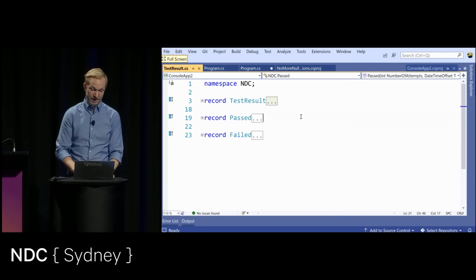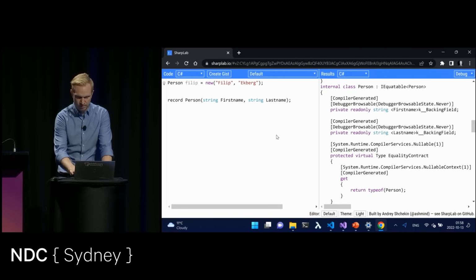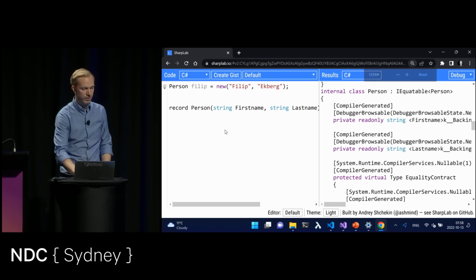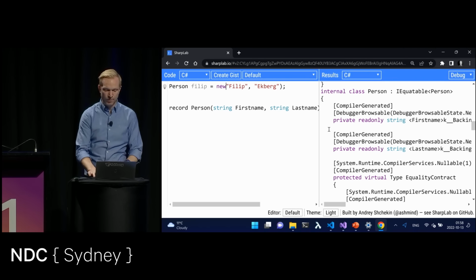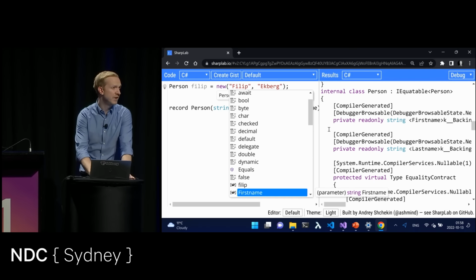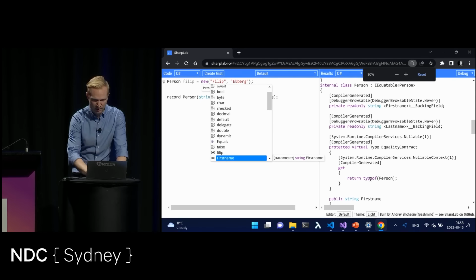Another example of a record, before we look at the pattern matching, is if I can run this here. I've simply built this record of a person, has a first name and last name. I'm instantiating that here. The constructor requires me to pass these parameters, and after that, it's immutable. I can't do any changes to this object at all. And this here on the left-hand side, I'll zoom out a little bit just to give you an idea of all the code that's generated.